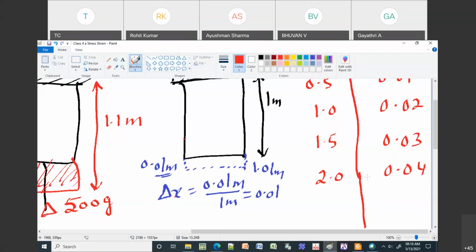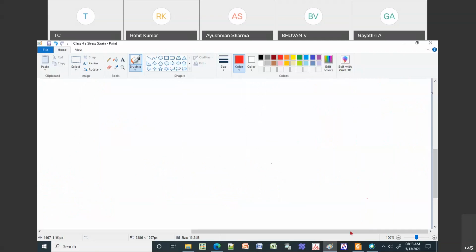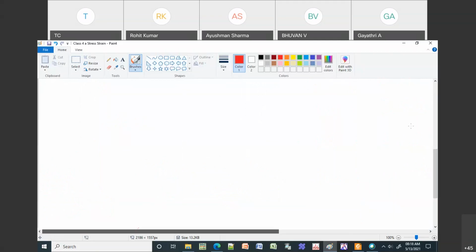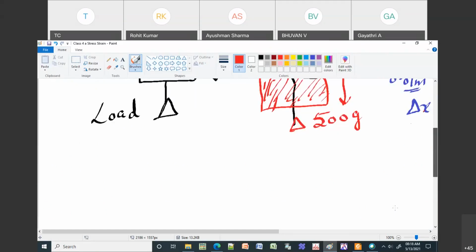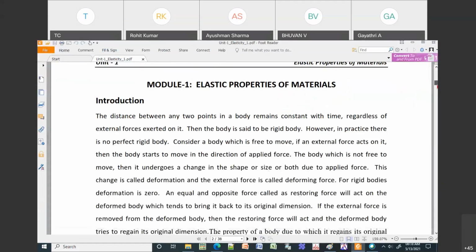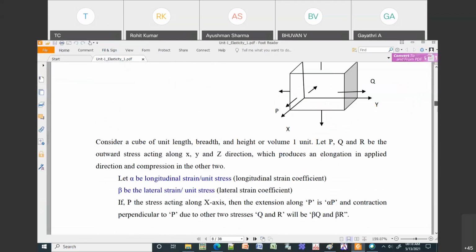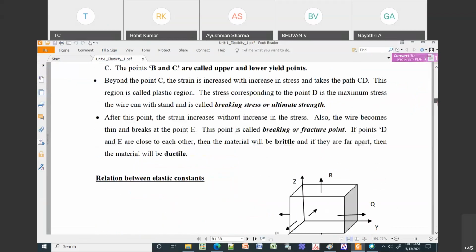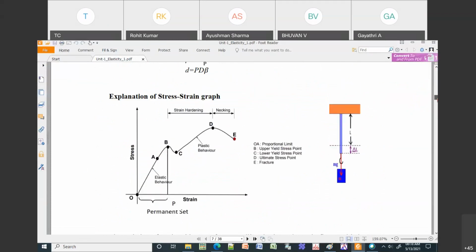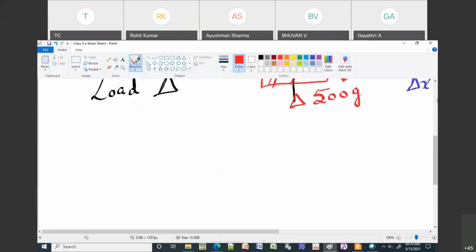Then you can plot a graph. This graph is what we call a stress versus strain diagram. So let me copy this, it will be easier. Okay, we will draw it. Fine, no problem, I will draw this.